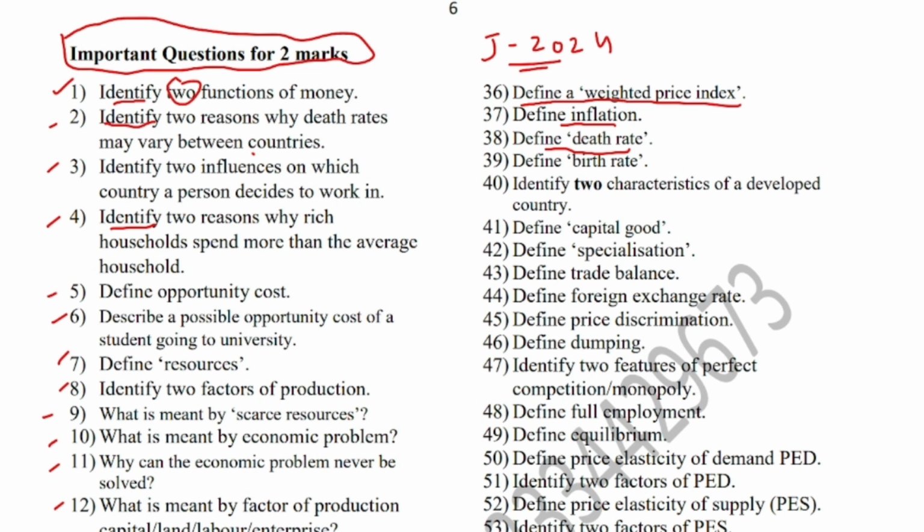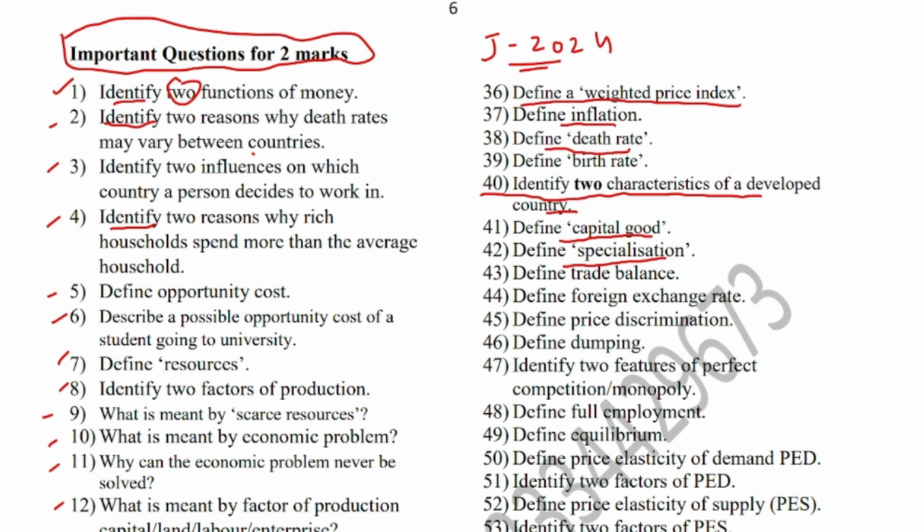Now moving to question number 40. Identify two characteristics of a developed country. A developed country is a rich country that has greater national income or GDP, and its more reliance is on the tertiary sector. And define capital goods. Capital goods are the goods that are used to produce further goods and services, such as machinery.